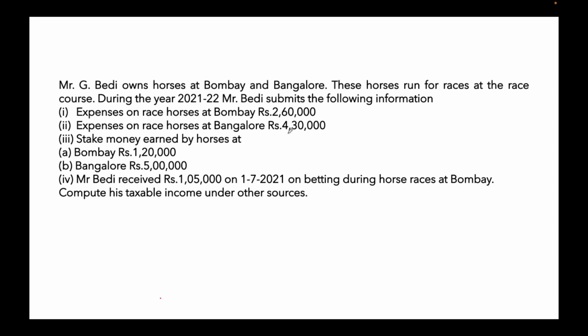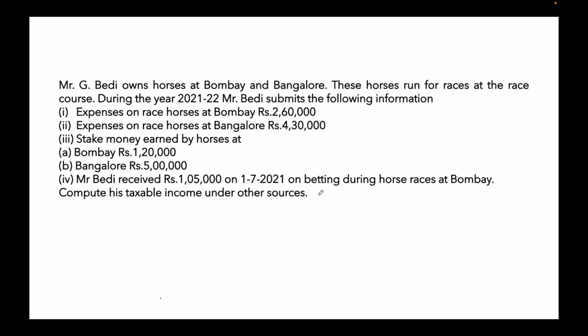That balance loss has to be carried forward for 4 succeeding years and it should be adjusted only from stake money or prize money. And during the year, Mr. Bedi received 1,05,000 on betting during horse races. So this is gambling. You cannot adjust the expenses of race horses from this gambling. So this is casual income.